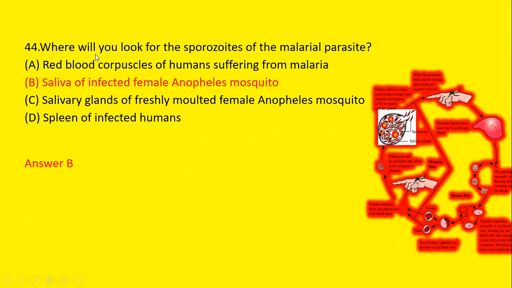Next question is, where will you look for the sporozoites of malarial parasite? First, red blood corpuscles of humans suffering from malaria. Second is saliva of infected female Anopheles mosquito. Third is salivary glands of freshly molted female Anopheles mosquito. And fourth is spleen of infected humans. We know that these sporozoites are found in saliva of infected female Anopheles mosquito.